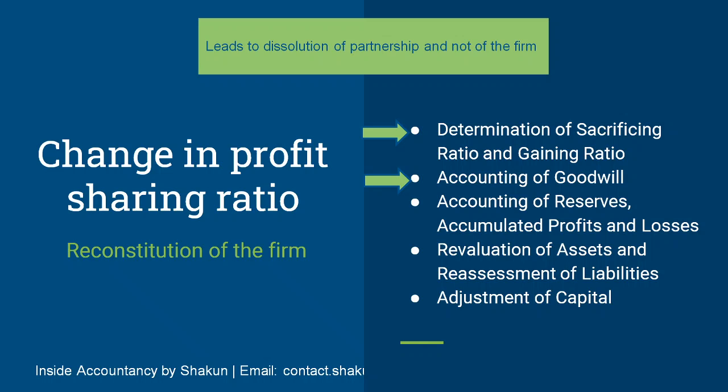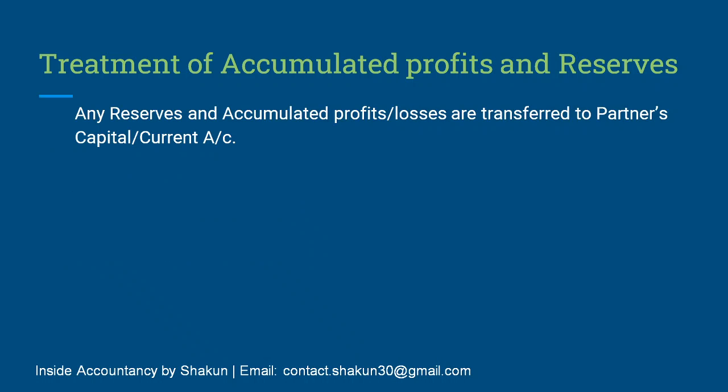In this video, we'll be talking about the accounting treatment of accumulated profits and reserves. So any reserves, accumulated profits or losses which are there at the time of reconstitution of the firm are always transferred to partners' capital or current account, depending upon the method of preparing partners' capital account.